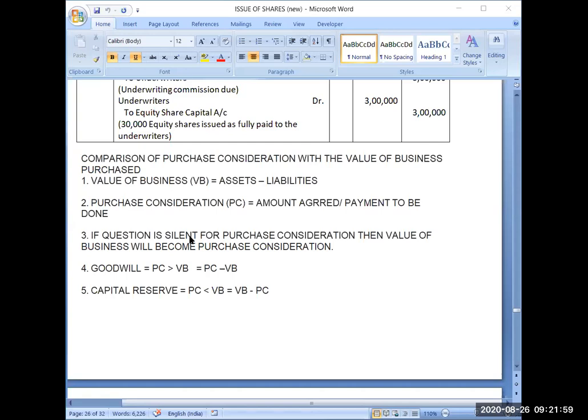Very good. And now if I reverse the situation, means my value of business is rupees 100, but I am ready to pay rupees 80 only. In such a case, if I am purchasing a thing which is having a value of 100 for rupees 80 only, that is my capital profit, and that capital profit will be called capital reserve. That profit will be credited to capital reserve. So now I hope both situations, when goodwill will be there and when capital reserve will be there, are clear.